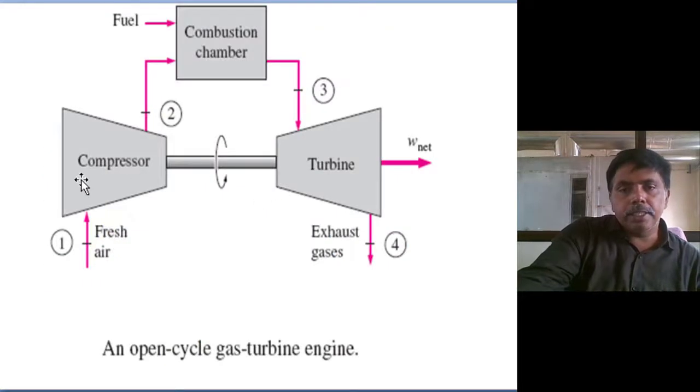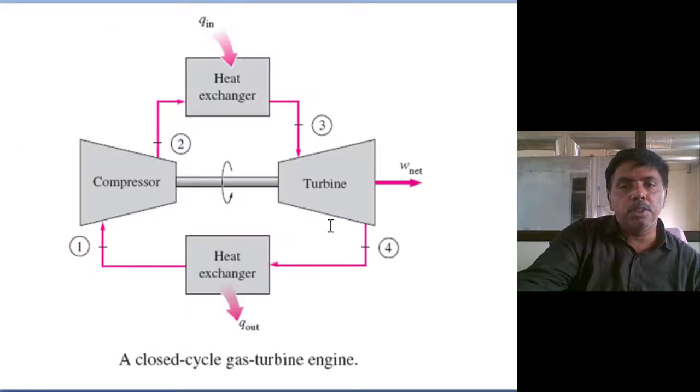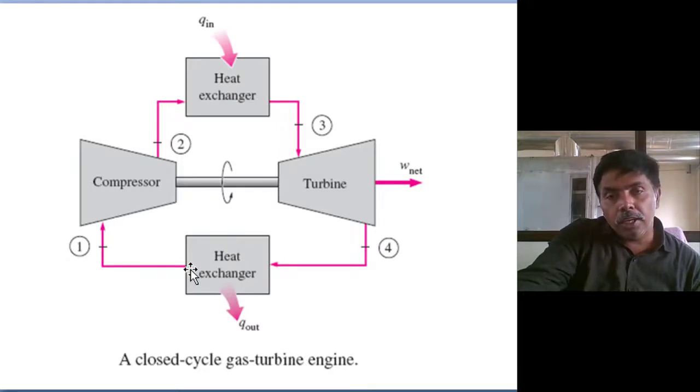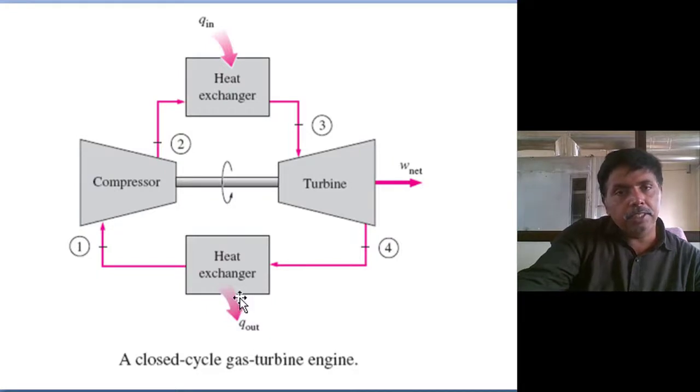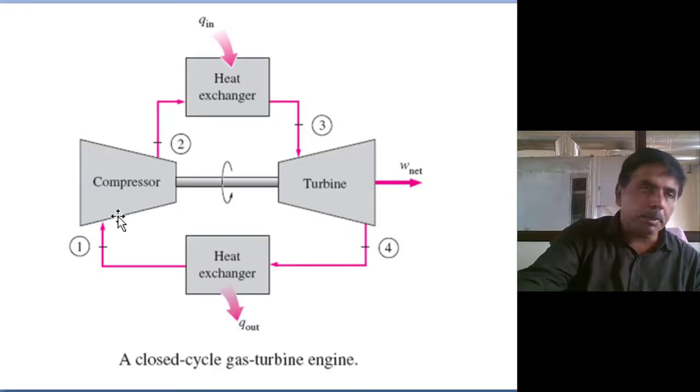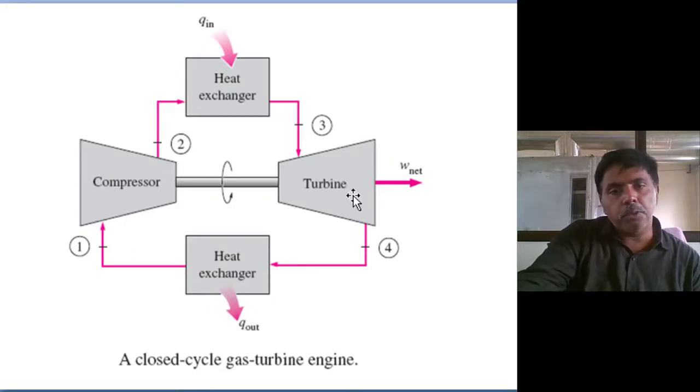Generally, the Brayton cycle is an open-cycle gas power plant. But for a standard cycle analysis, we assume a closed cycle. Instead of burning, we have heat addition at constant pressure. Instead of exhausting to the environment, we assume heat rejection to the sink at constant pressure. Compression and turbine expansion are adiabatic.